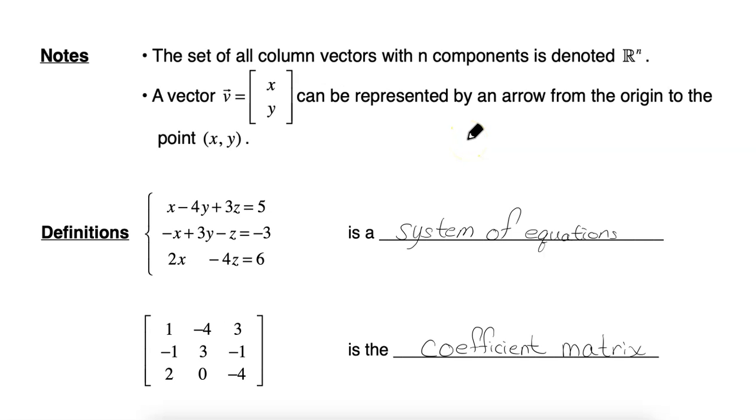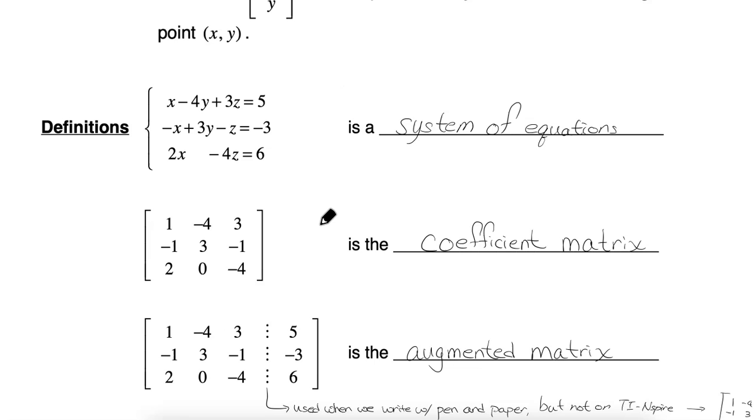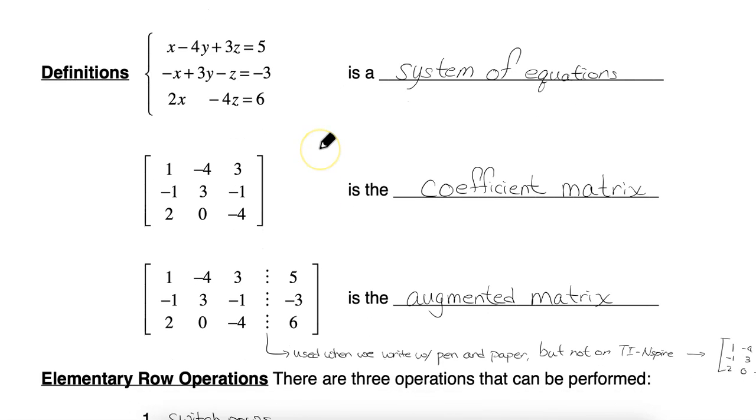A vector can be represented by an arrow from the origin to the point that corresponds to the components of the vector. And we will do that a lot when we try to have geometrical explanations to the concepts that we study.